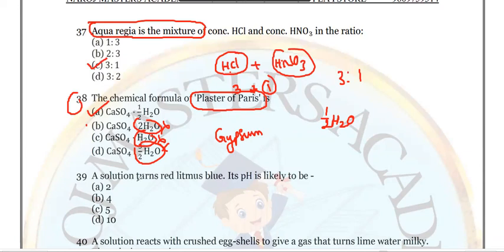Now look at question number 39. A solution turns red litmus to blue. Its pH is likely to be, red to blue, RBB, we have discussed. It means it should be basic in nature. What is the range of the pH value of a base? Above 7, greater than 7. Which of the following options is greater than 7? Option D, 10. So option D is the right answer. Clear?